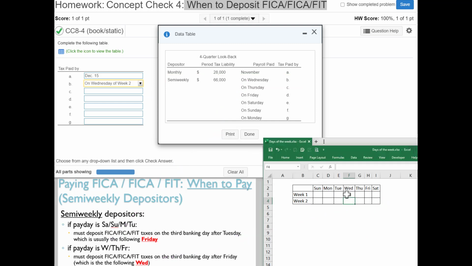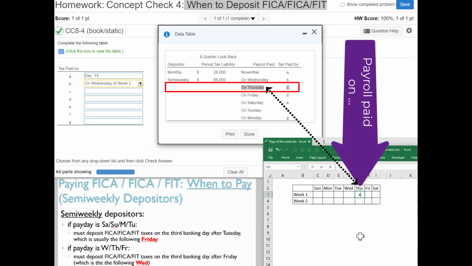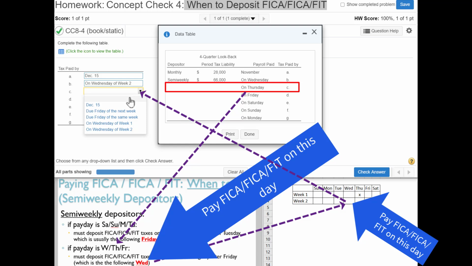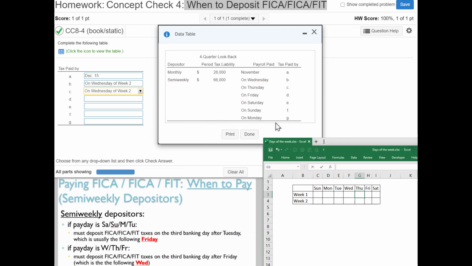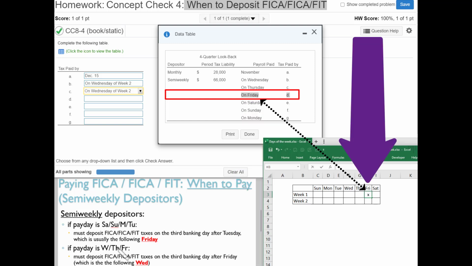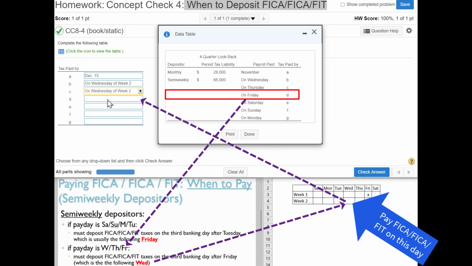All right, so let me get rid of my X. Let's find out in scenario C. Looks like the payday is Thursday, so I'll put a big fat X there so we can see it visually. So according to these rules, when must we pay? Again, Wednesday of week 2. So far, this is pretty easy. All right. Get rid of my X because the payday is changing. This time, in scenario D, the payroll was paid on a Friday. So according to these rules over here, if it's Friday, again, it's the next Wednesday. So Wednesday of week 2.